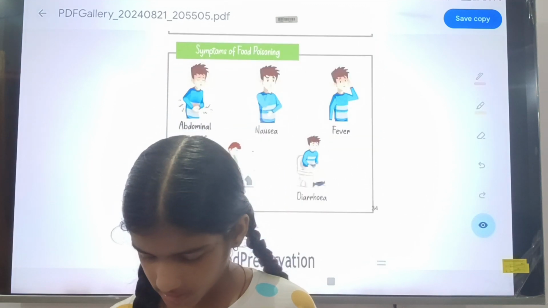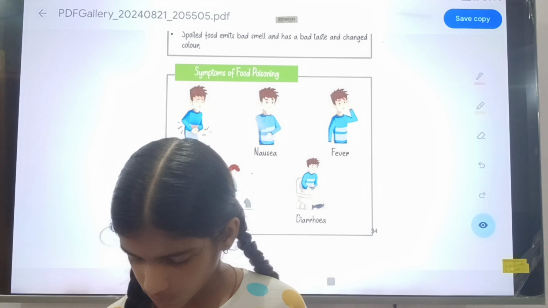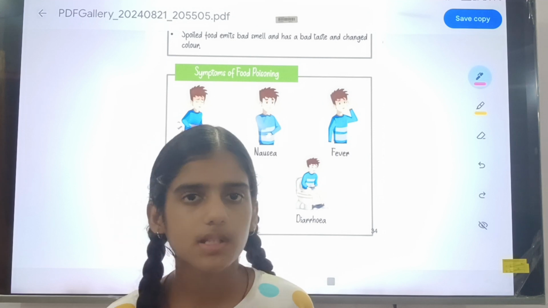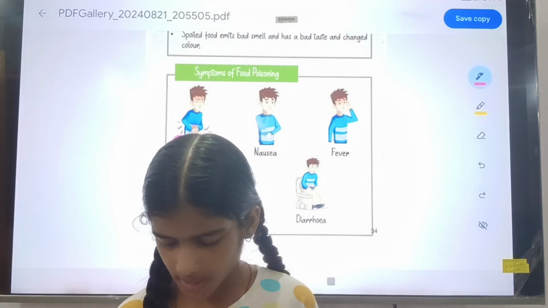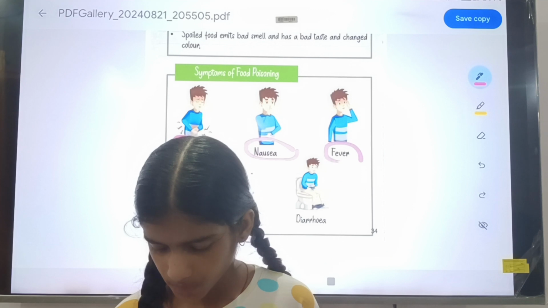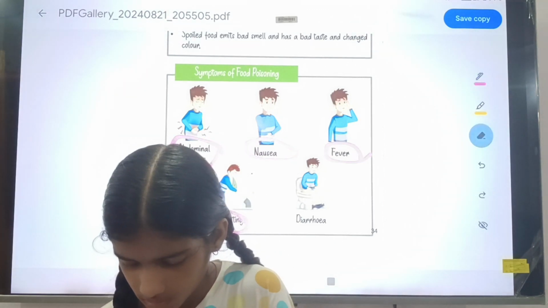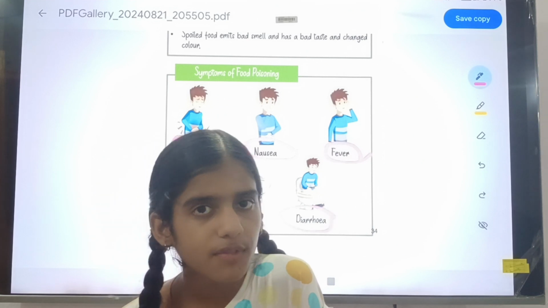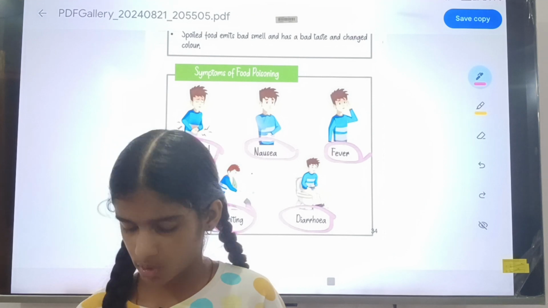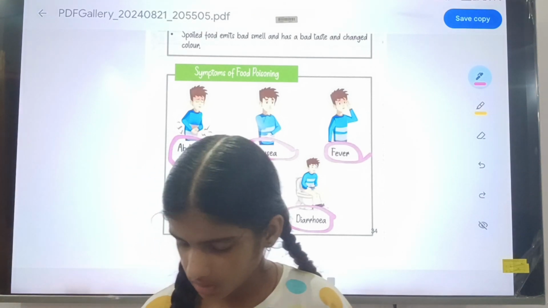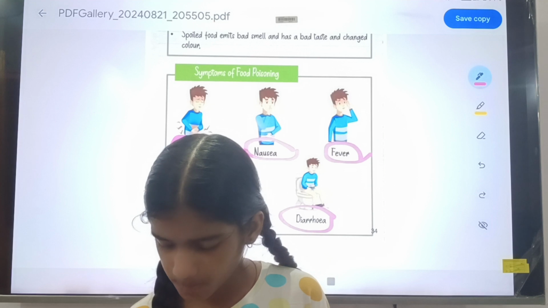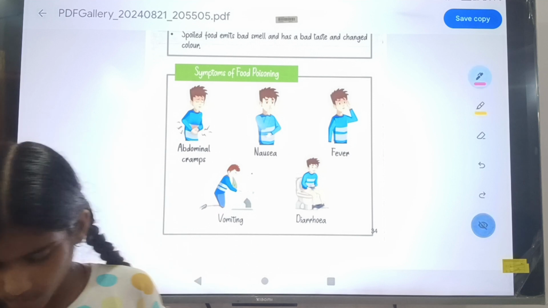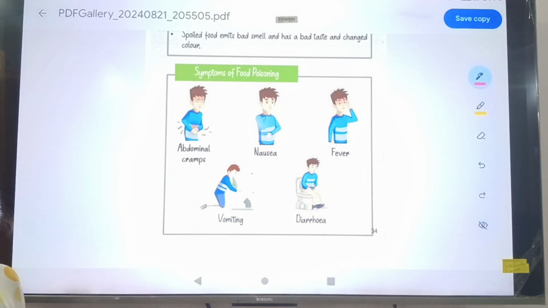Symptoms of food poisoning are very easy: first abdominal cramps, second nausea, third fever, fourth vomiting, and fifth diarrhea. You will be familiar with most of these words, though some you may not know. So these were the symptoms of food poisoning. You can see the symptoms here.